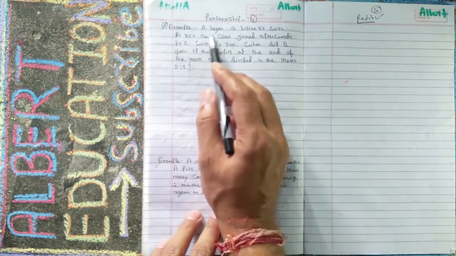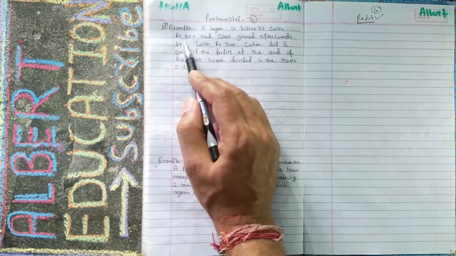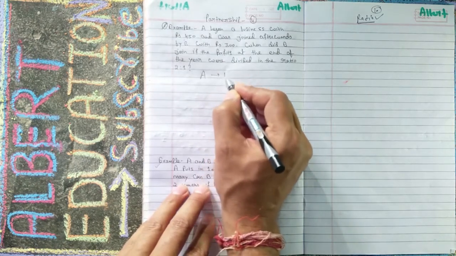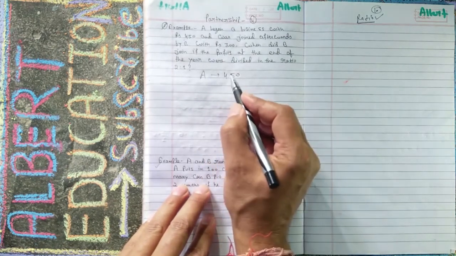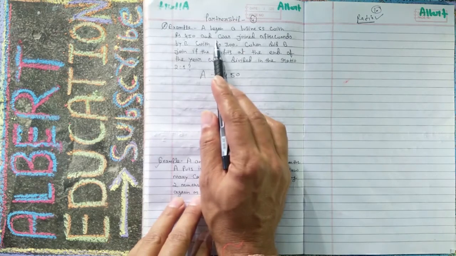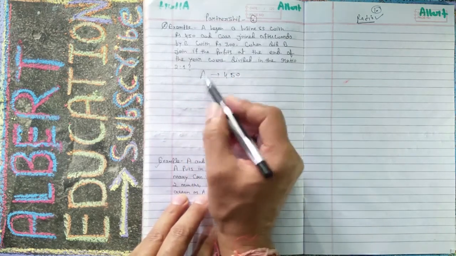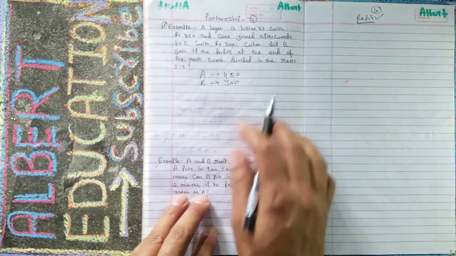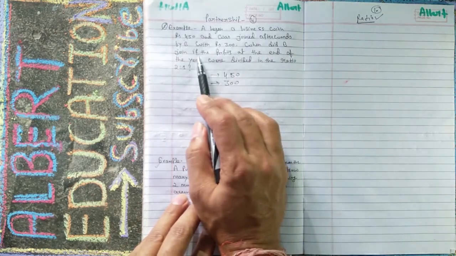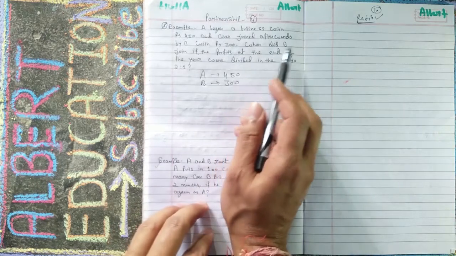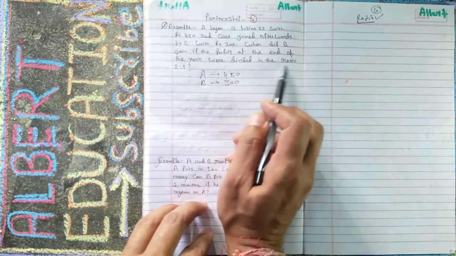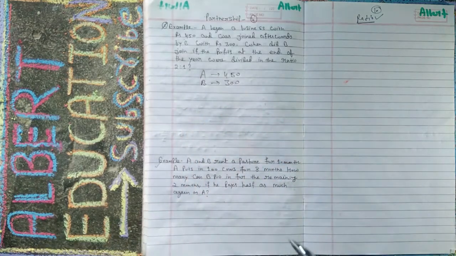The first question is: A began a business with rupees 450, and B joined afterward with rupees 300. When did B join, if the profit at the end of the year was divided in the ratio 2:1? That is a very different question.